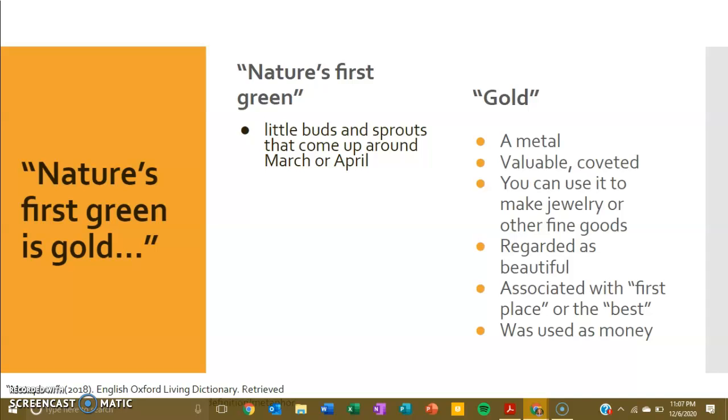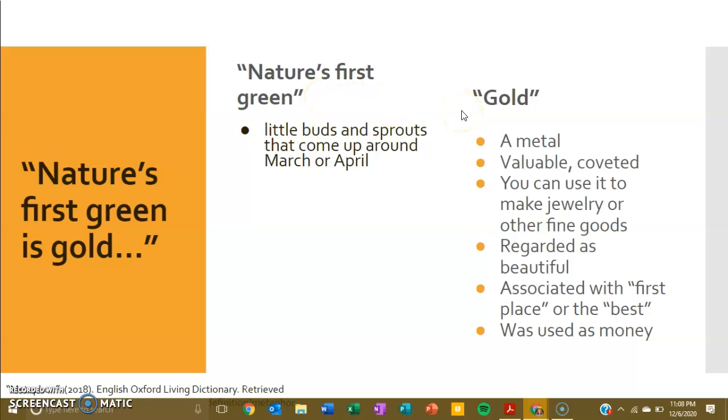I'll go ahead and give you one metaphor that appears in the poem. It is nature's first green is gold. The two things being compared in this metaphor are nature's first green, and it's being compared to gold without using like or as. Therefore, it is a metaphor, not a simile. So let's go ahead and list out what nature's first green is. That's like the little buds and sprouts that come up around March or April in spring. So it's the first green that shows on trees or grass or flowers in nature, because it's the first green, so it's going to be in spring.